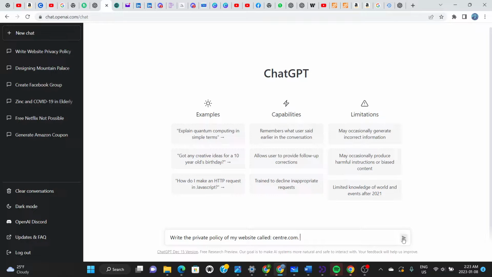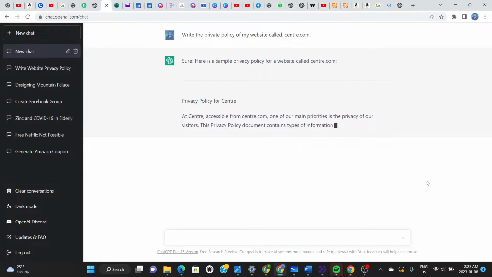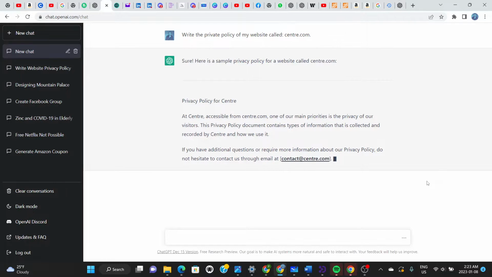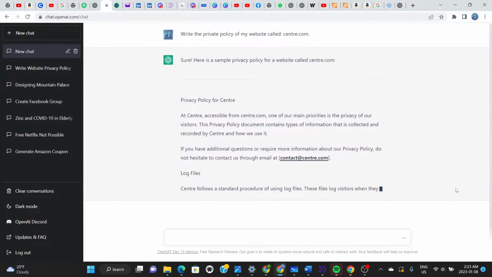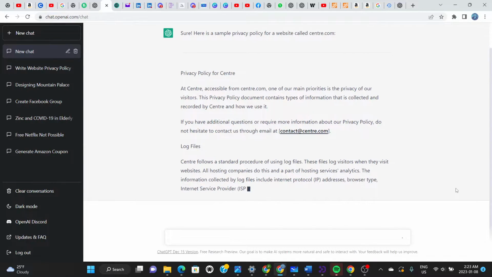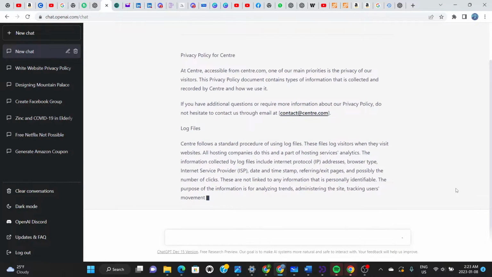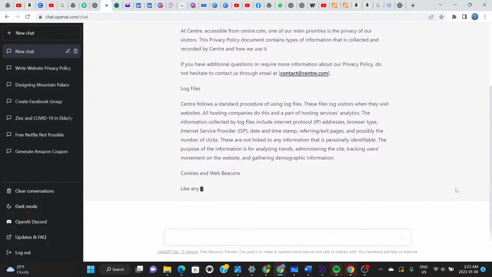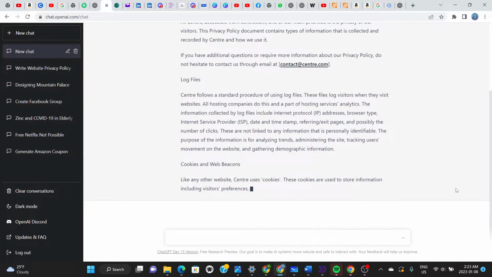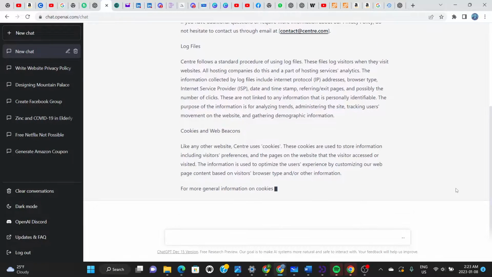Let's just click on the enter button right here, and you can see that it's writing. This is supposed to be the privacy policy of my website, and let's see how good the application is at doing this. Okay, it keeps on going.